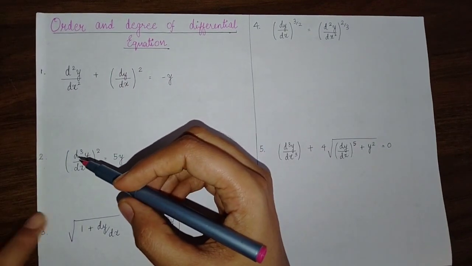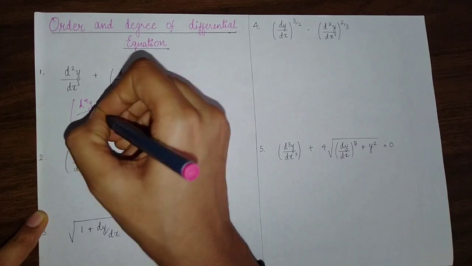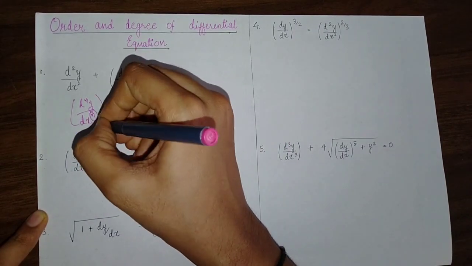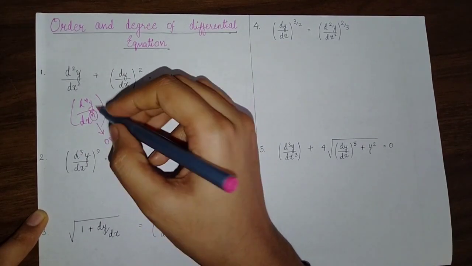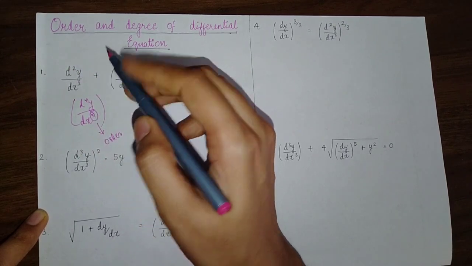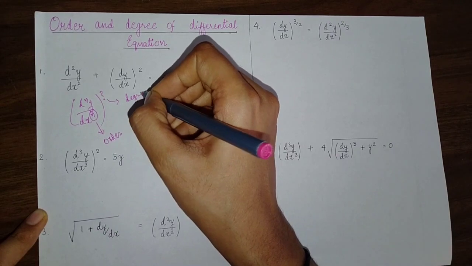How can we find it? You have to consider d^n y by dx^n, and this n is nothing but your order. The highest order: you have to consider the term with the highest n. And whatever power is on it, that will be your degree.